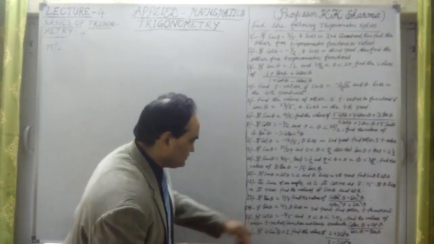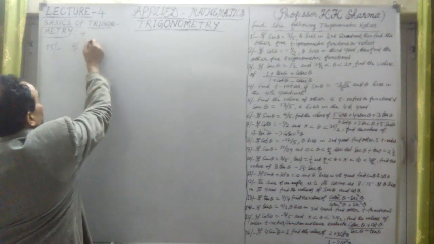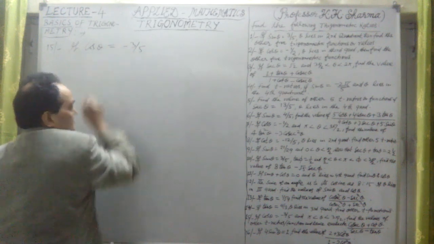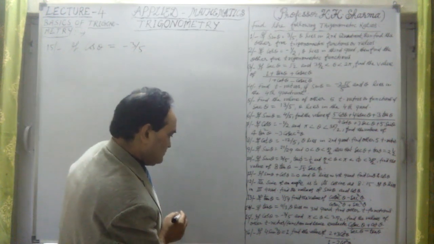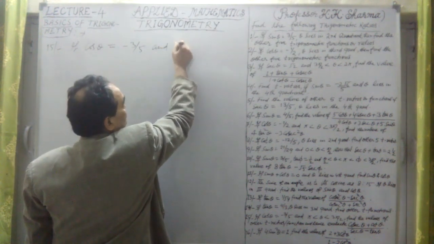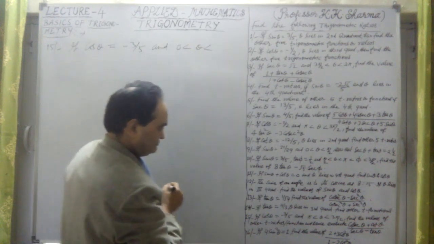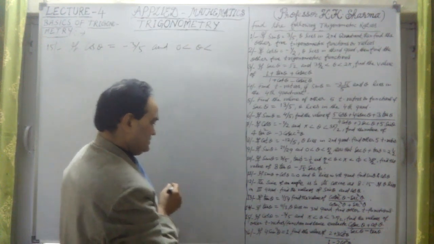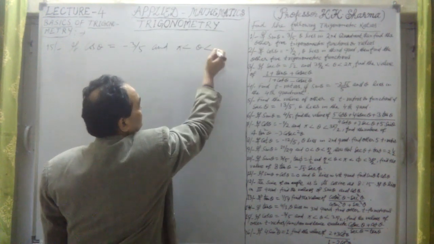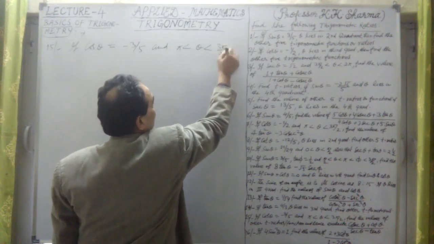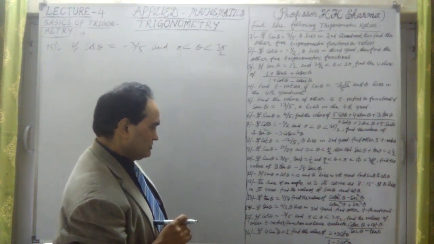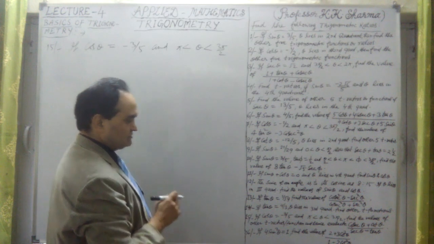It says if cos theta is equal to minus 3 upon 5, and theta lies between, sorry, it is not 0, but it is pi less than theta less than 3 pi by 2, means third quadrant. Theta lies in the third quadrant. Then find the value of other trigonometric functions.